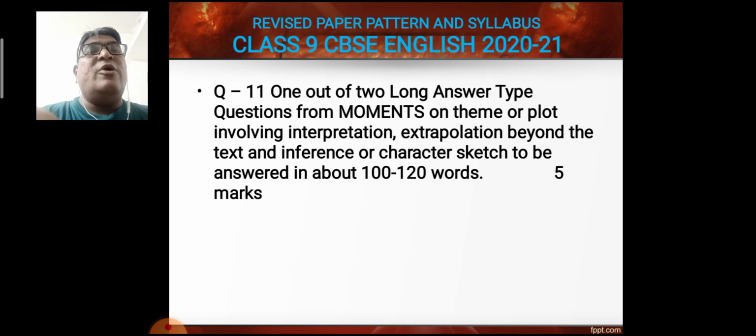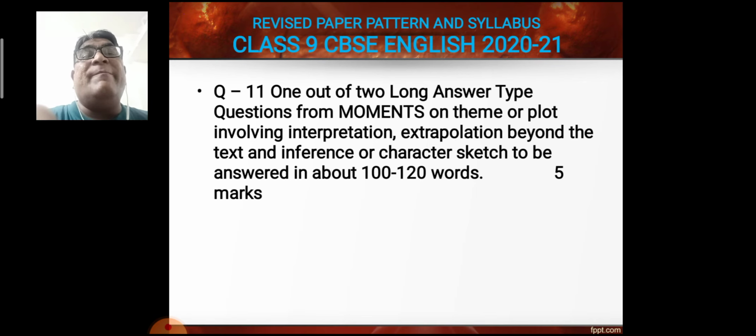So 2 long answer type questions will be asked from MOMENTS on the theme or the plot, which involves interpretation, explaining in depth, and extrapolation beyond the text. We have to think out of the box, and inference or character sketch is to be answered. So any character sketch from MOMENTS may be asked, and you have to write in 100 to 120 words, and it contains 5 marks.